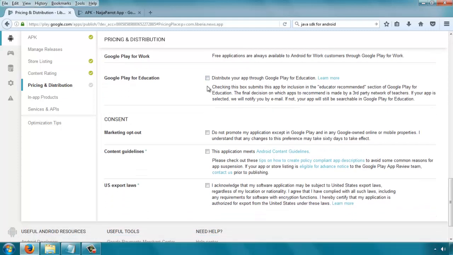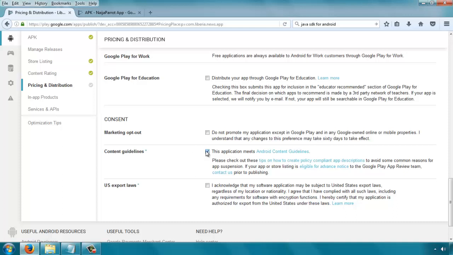Then the next section for consent. Marketing opt-out. If you do not want Google to promote your apps on your behalf, you select this, but please don't do that because it will make your apps grow slowly. So you can just leave that unchecked. Content guidelines. Yes, you need to select this one.